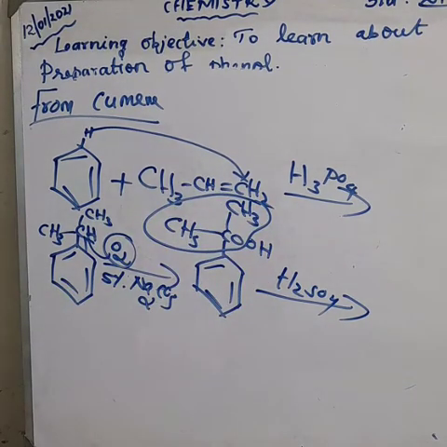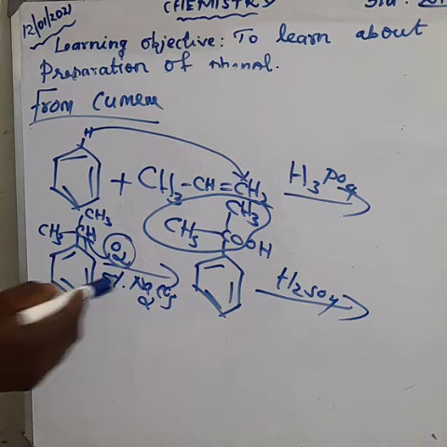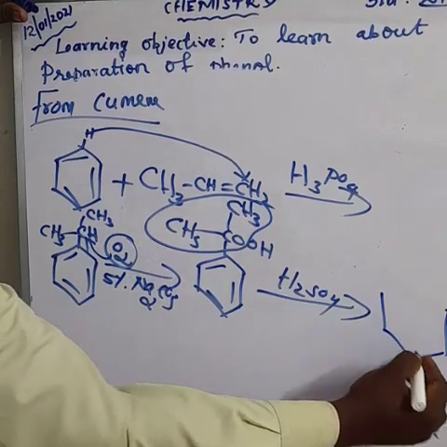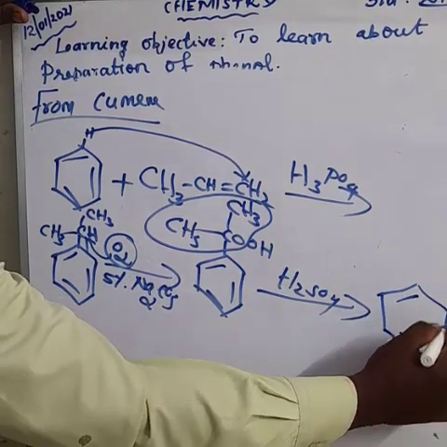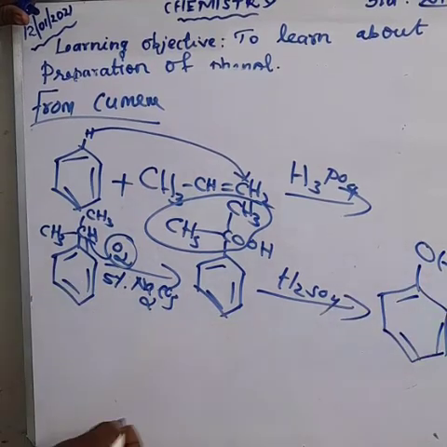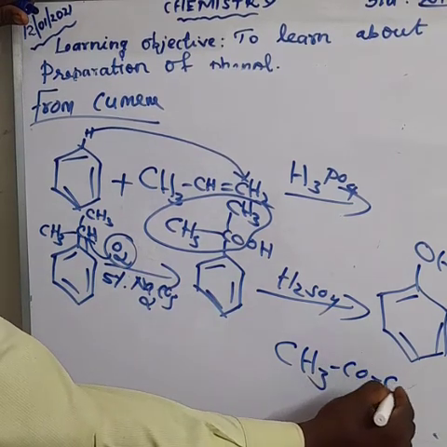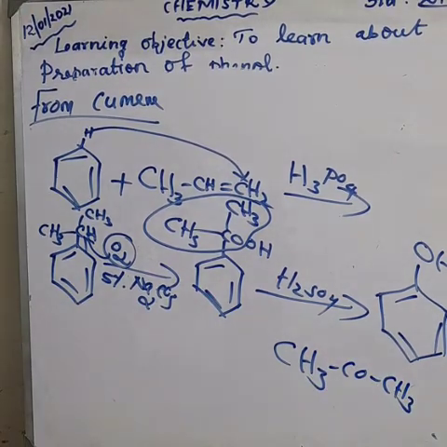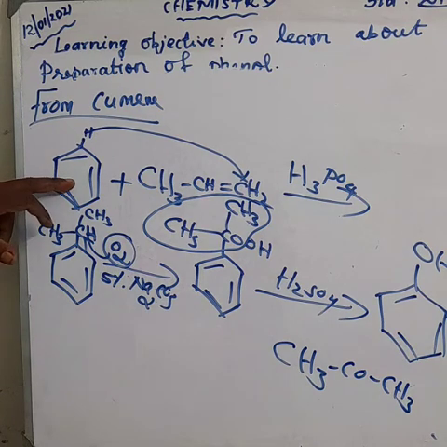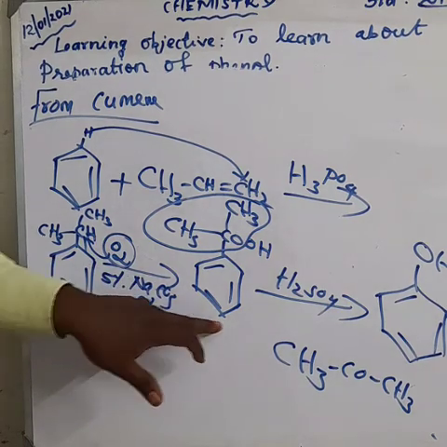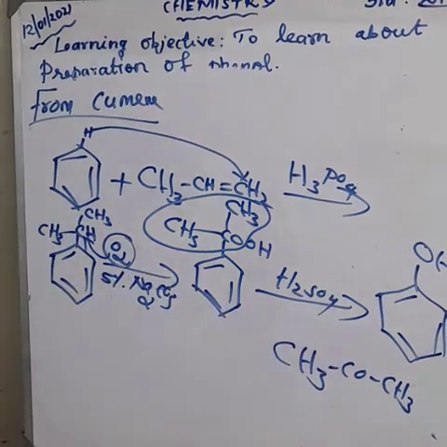What is CH3COCH3? That is acetone. The benzene with OH forms phenol, and we also get acetone, CH3COCH3. It's a very important question. Try to write the names of the compounds: benzene, propene, cumene hydroperoxide, phenol, and also acetone. Try to learn this question.